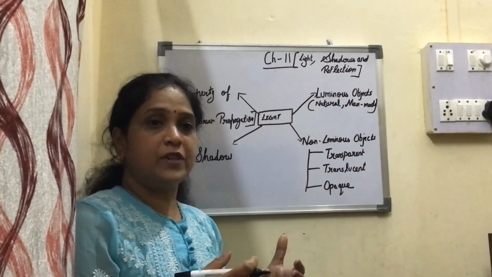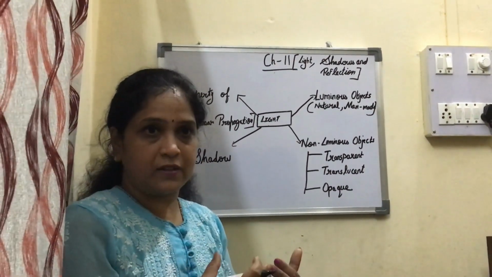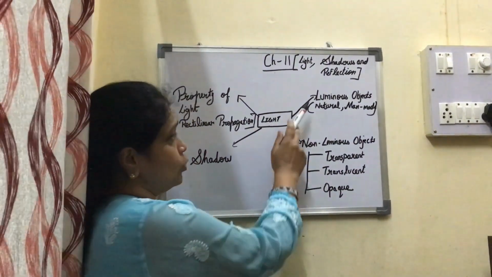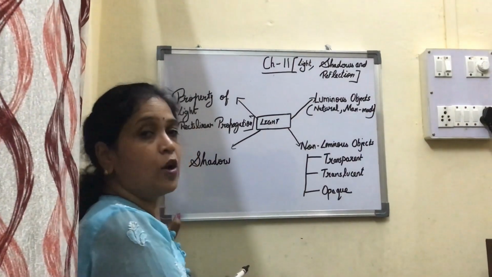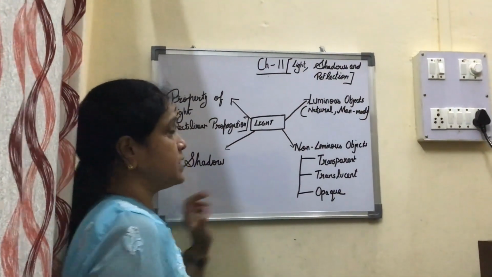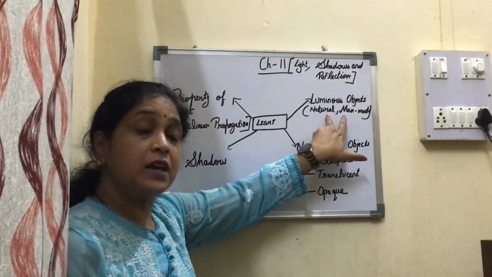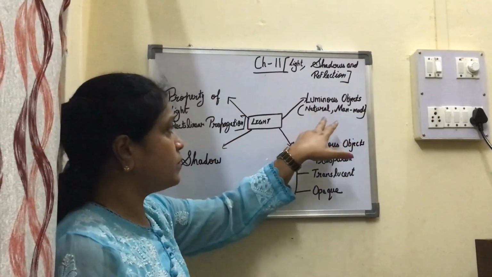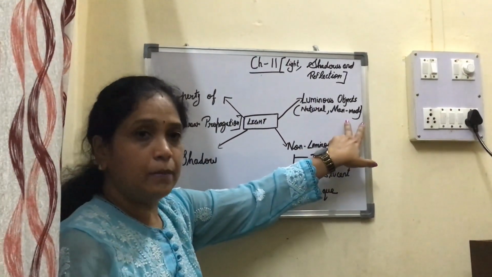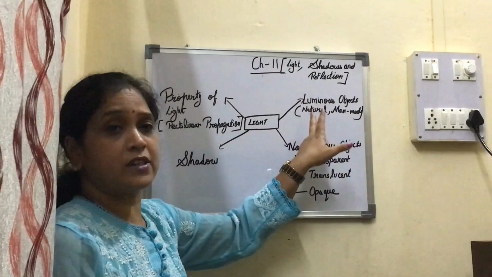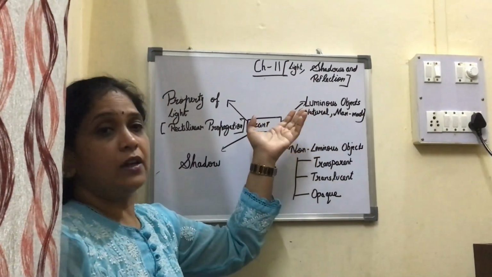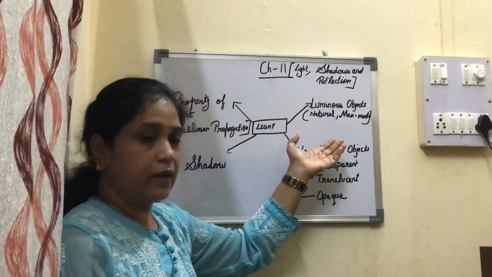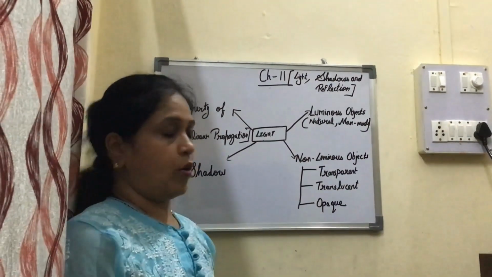We see objects when light reflects from those objects. The objects on which the light falls can be classified as luminous objects or non-luminous objects. Now how can we define luminous objects? Luminous objects are those objects which emit light of their own, that means they are the sources of light. So luminous objects can be natural or man-made. Natural means sun, star, firefly, these are all the natural luminous objects, and man-made means flame of a candle, light from a torch. These are all the man-made luminous objects.